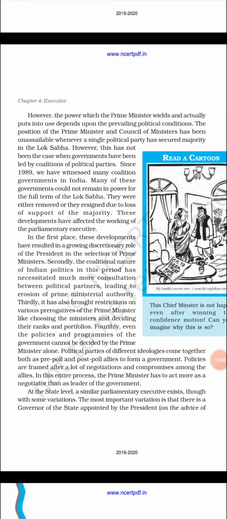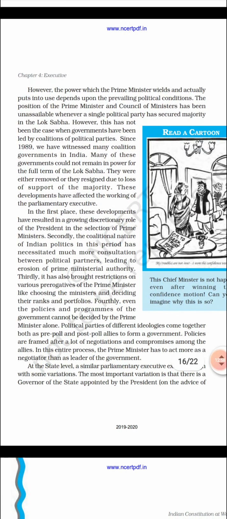Second is the coalition nature of Indian politics in this period, which has necessitated much more consultation between political partners, leading to erosion of prime ministerial authority. Now, if there is a coalition, then obviously there are so many parties involved, and the Prime Minister has to consult with other parties also, because they have given their majority to the Prime Minister. So in this case, decision making is a little bit problematic. Everyone has to be informed, because the Prime Minister cannot lose the majority. If he loses his majority, then obviously he will be removed from the Prime Minister's position.